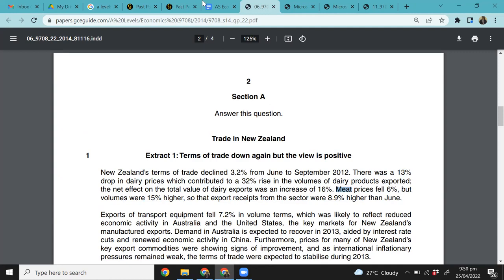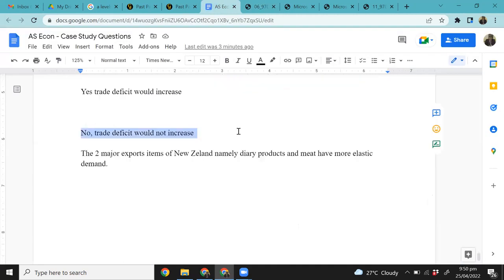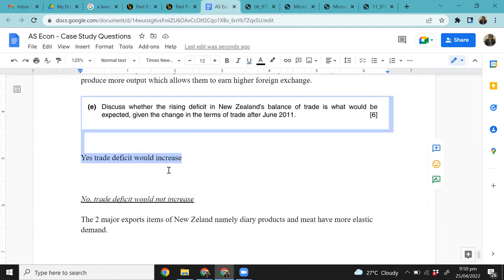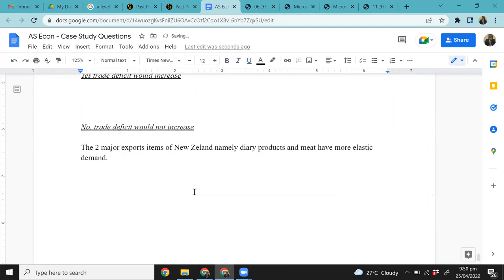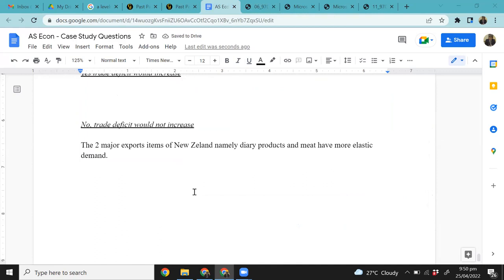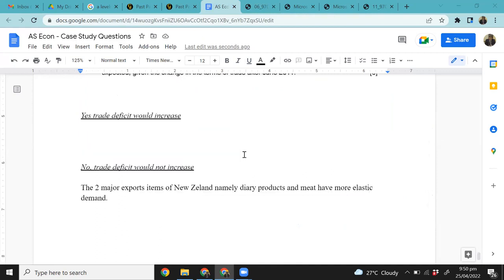So this argument goes in the no part. Why? Because no, the trade deficit will not increase. Why? Because you will get to export more quantity, and therefore you will get more export revenue, right? But then what about the products that you're importing? If you're importing more inelastic goods, right? Trade deficit decrease, it would depend on the PED of exports. Absolutely correct. Right? Now, what about the goods that you're importing?